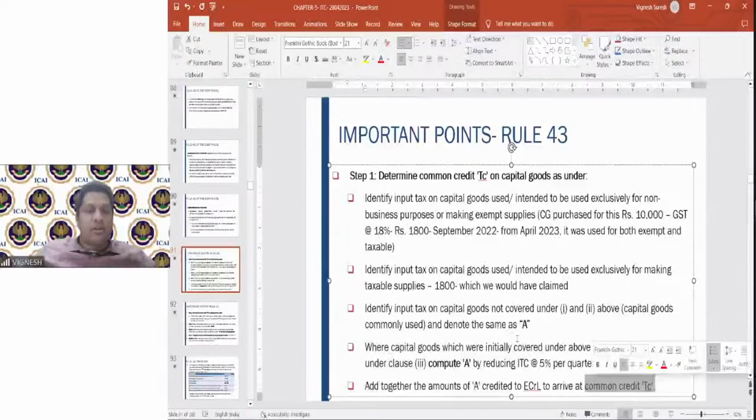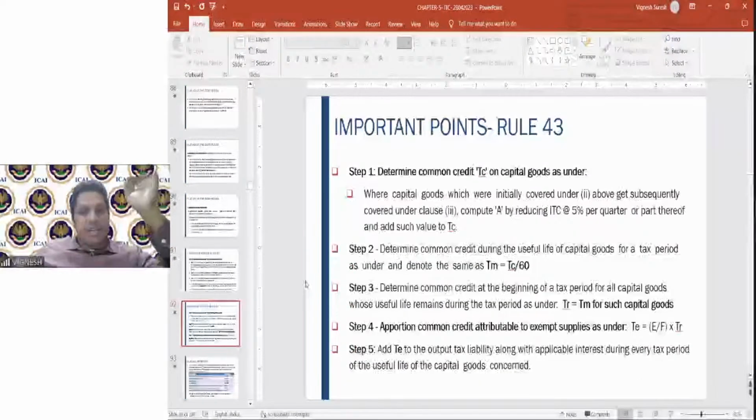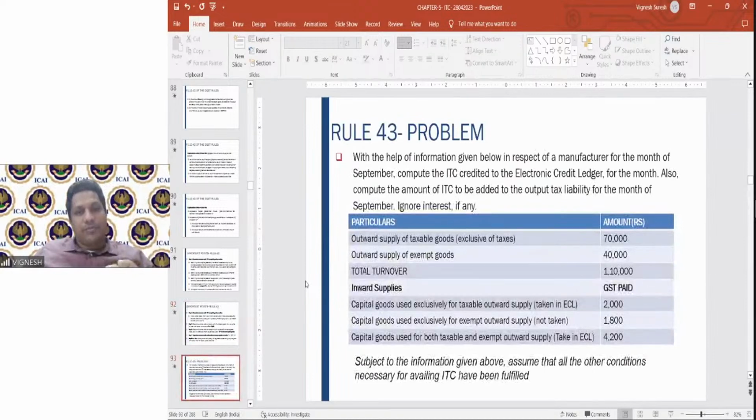This is what is happening. Earlier you were removing from the common credit. This one you are adding to the common credit, because earlier it was exclusively used. So from 1800 you will remove 20%. By reducing 5% per quarter, 20% will be removed. That 1440 you will add to TC. I hope you got the point. The same 1440 you will add to TC. Okay. So that was the second point. I hope you got clarity.